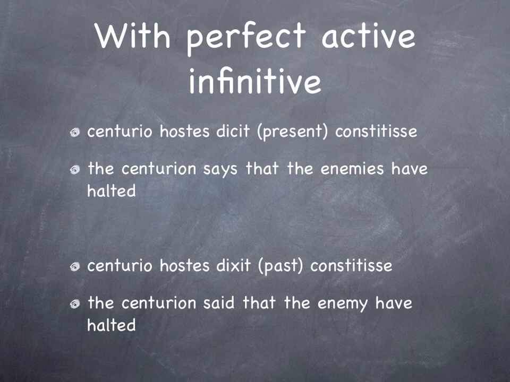Now, this is where it gets more interesting. The centurion says that the enemies have halted. So in this case, the initial verb is the present because he is saying, but what is he saying? He is saying that the enemies in the past tense, perfect, have halted. So constitisse is the perfect infinitive. The centurion said that the enemies had halted. Again, think to yourself, what was the centurion saying? And he's saying the enemy have halted. The enemy have halted is the perfect. So what we've got there is the perfect infinitive.